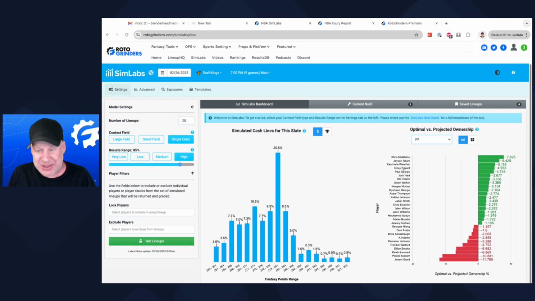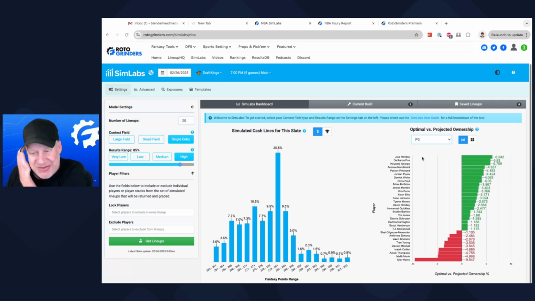So you put things into perspective. I'm looking at the ownership right now, so I can see, okay, even though Paul George is on the list, it's not like he's going to be very owned. Yeah, De'Aaron Fox, Keontae George. Yeah, but not by that much. I mean, these are marginal.